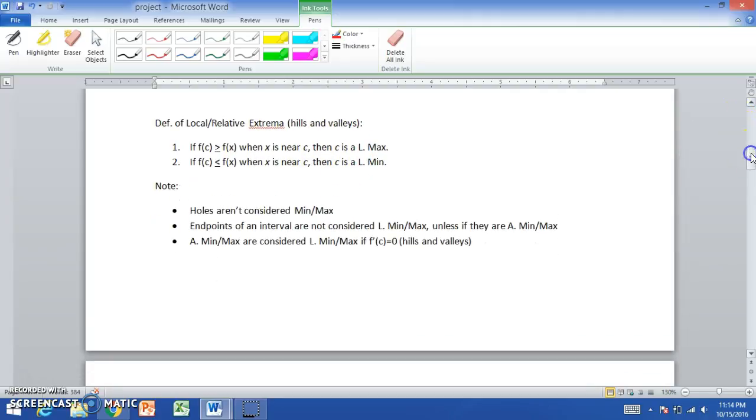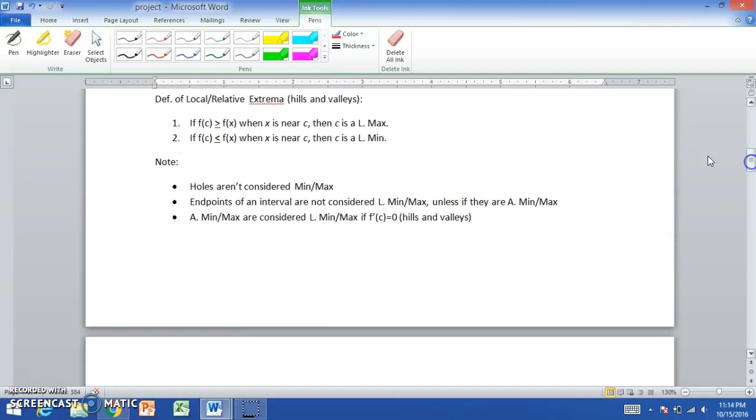We talked about it in the notes, but the notes didn't directly state this, so here are three notes that weren't stated in what we went over. Keep in mind that holes aren't considered minimums or maximums.